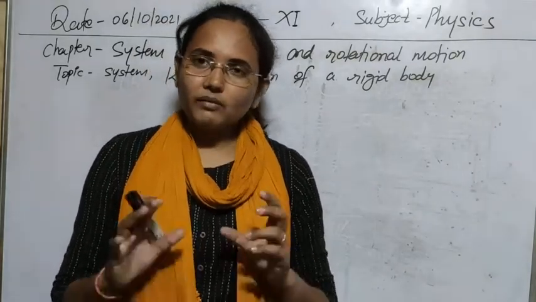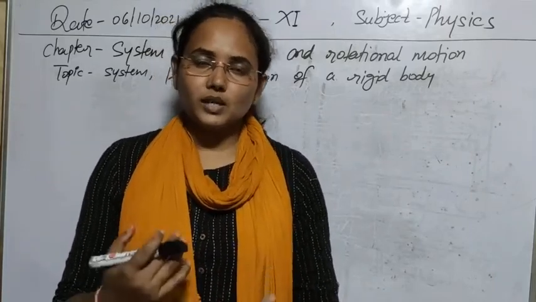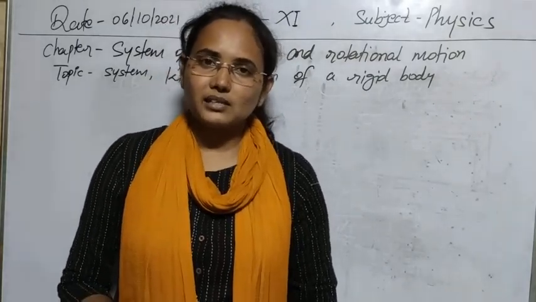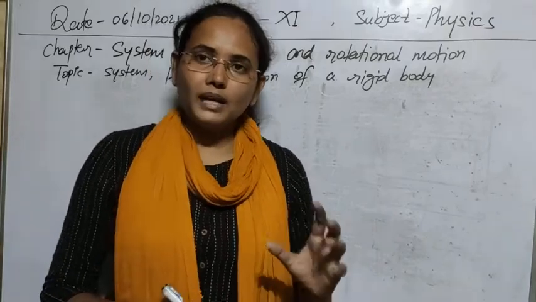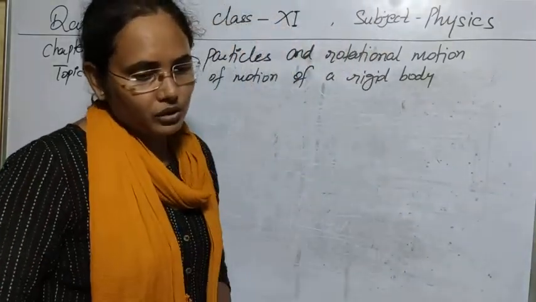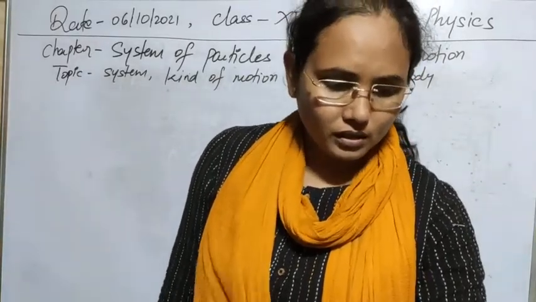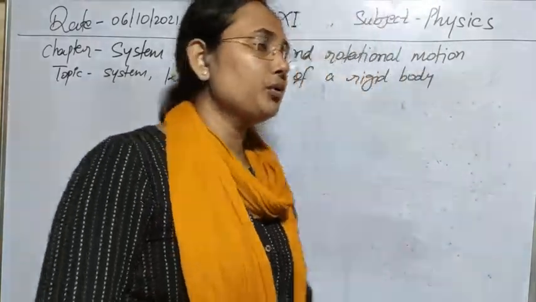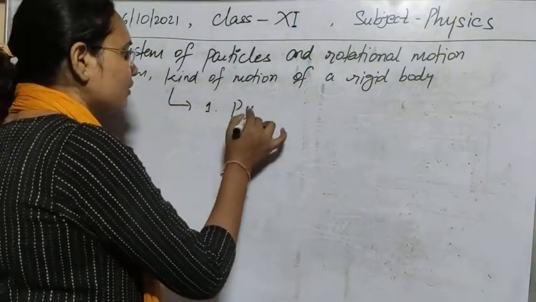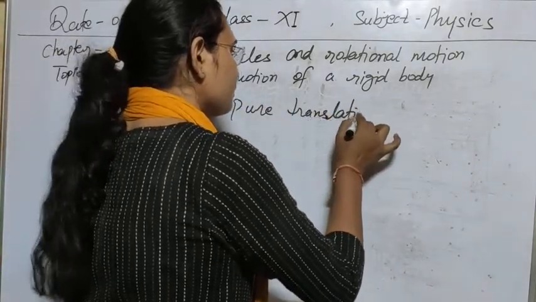Whenever we change the state of an object, like the state of rest, state of motion, or direction, we need some external force, and due to that external force we can change its motion. So how many types of motion can the system or the rigid body perform? We will see here. A rigid body is going to perform basically three types of motion. The first type of motion is known as pure translational motion.